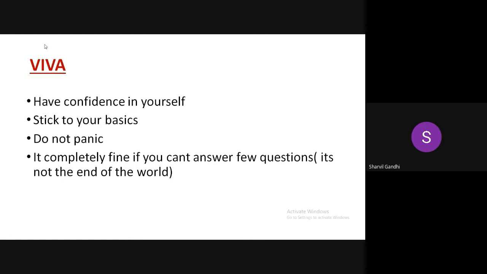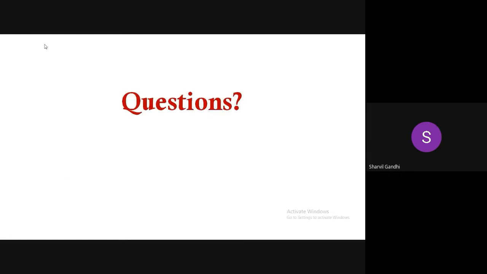Viva: you will have two vivas, Viva 1 and Viva 2, regarding paper 1 and paper 2. The questions will be kind of basic, not something out of the box. Some questions might be tough, but that's okay. It's necessary that you have confidence in yourself. Just stick to the basics and please do not panic. It's fine if you can't answer a few of them. You are in a learning process. You get some, you miss out on some. So it's okay. Just stick to the basics, and the viva will go well. Yeah, next. Any questions?